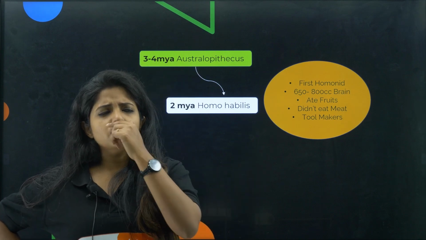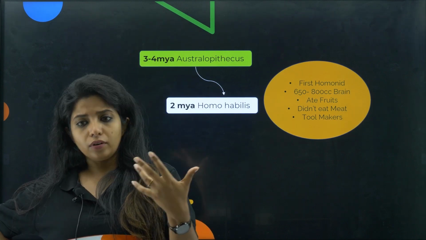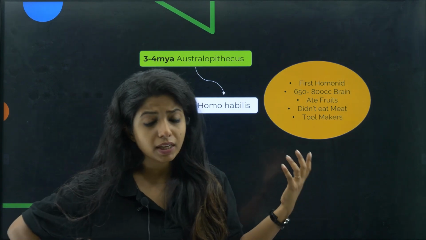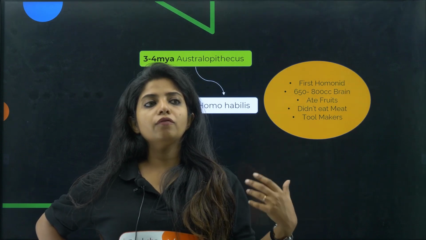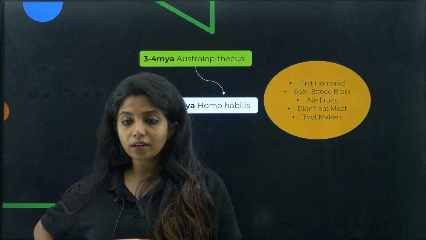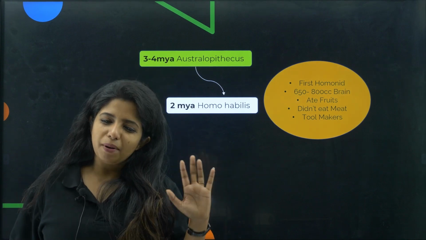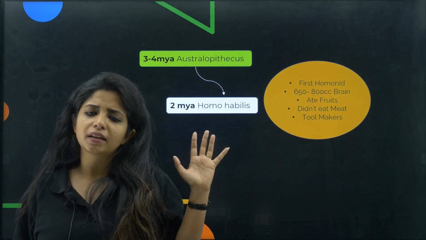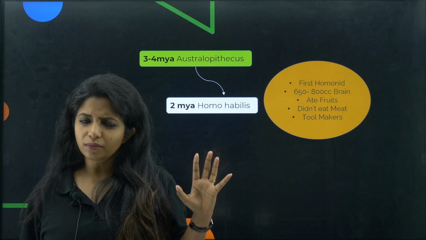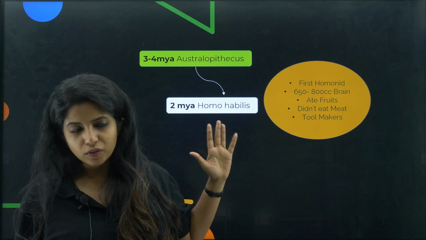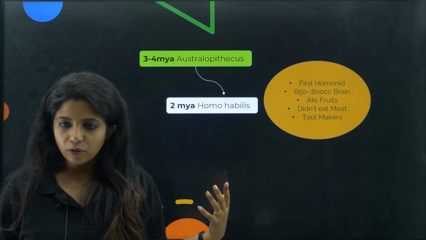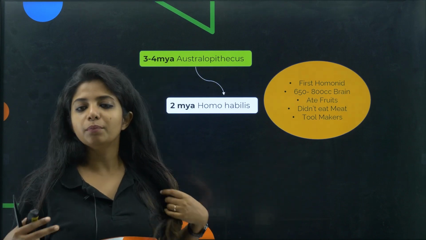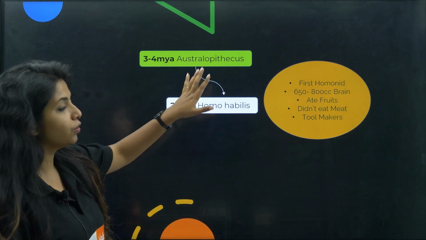Okay, these guys used to make tools for a lot of different things, but they were not going for hunting and killing the animals around there. They were just eating fruits, and they were like papa people. Okay, so Homo habilis, they were like papa people. It was 2 million years ago. We say with the world that we are in, we are made cruel. So similarly to them also, they also became cruel a bit later on. Okay, so 2 million years ago you got Homo habilis.